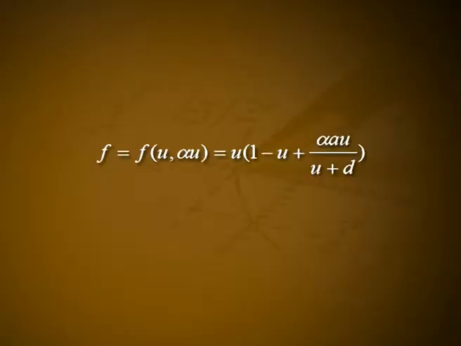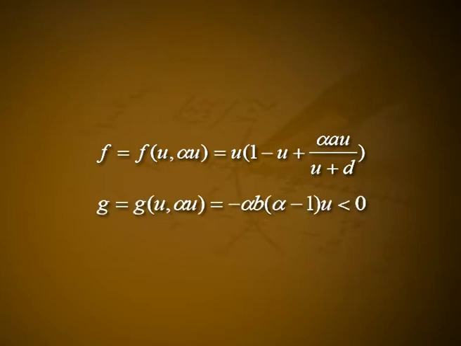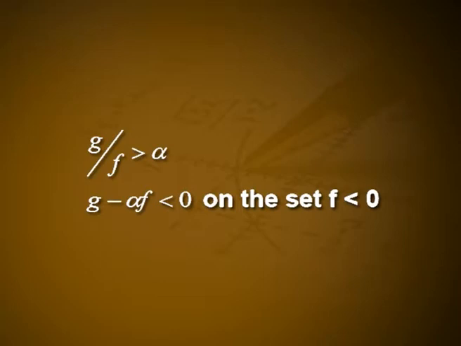On that line, f is equal to f(u, αu), which is equal to u(1 − u + αau/(u + d)), and g is equal to g(u, αu), which is equal to −αb(α − 1)u, which is less than 0. In order to point inwards, we need g/f greater than α, which means g − αf is less than 0 on the set f less than 0. Hence, the solution trajectory tends to a limit cycle when the parameters a, b and d belong to the domain of instability.